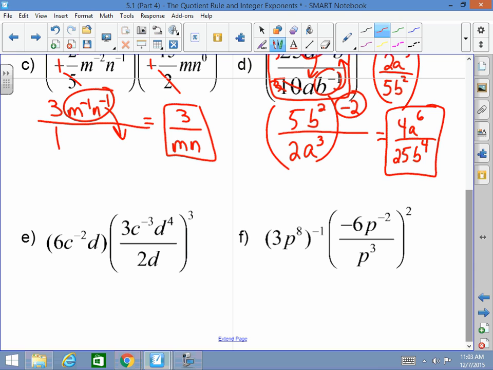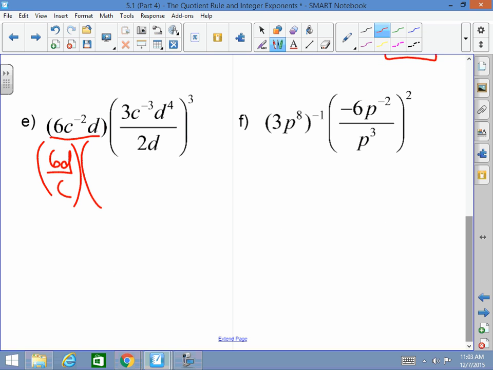And then last but not least. I'm going to first clean up this first guy, make everything positive. So this is 6d over c times 3 cubed is 27. Actually, yeah, okay, that's fine. Come again? Yes, it would. Let me pay attention. Learn how to do math. 6d over c squared. Thank you, son.